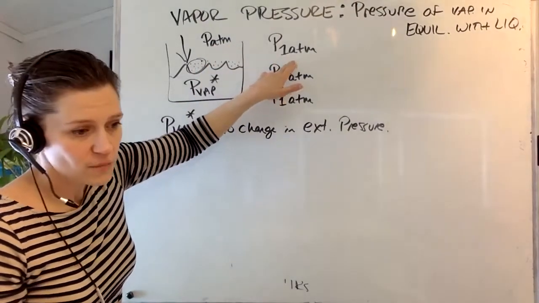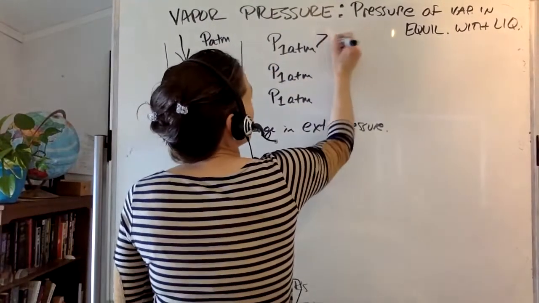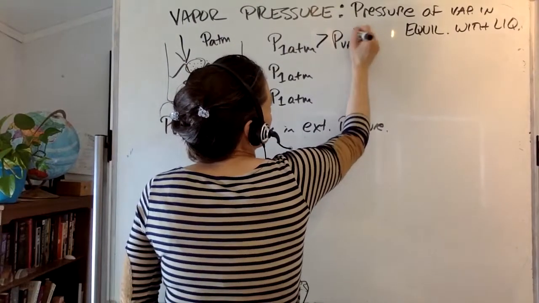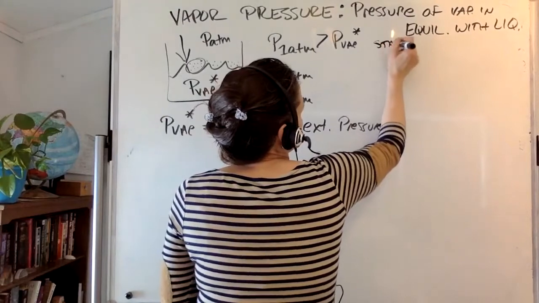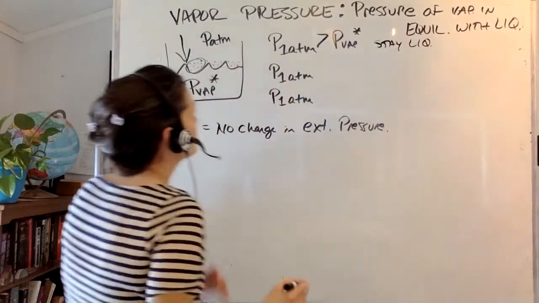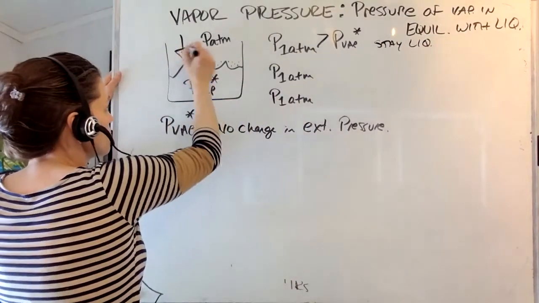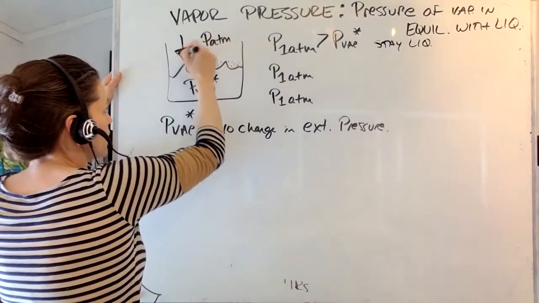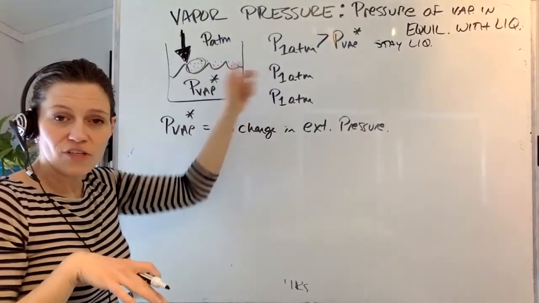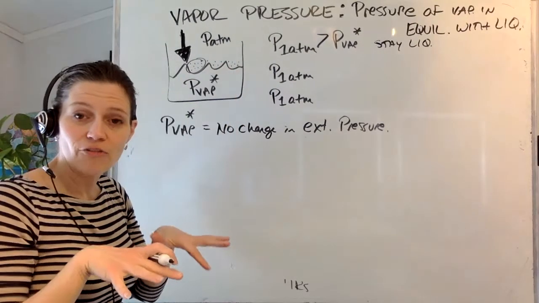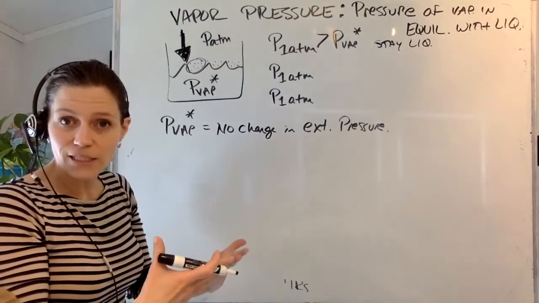So if P atmosphere is greater than P vap star, it's going to stay a liquid. This means P atmosphere is much, much bigger, big arrow. It's going to be pushing all of these molecules down back into the liquid phase. You're going to have it stay a liquid.